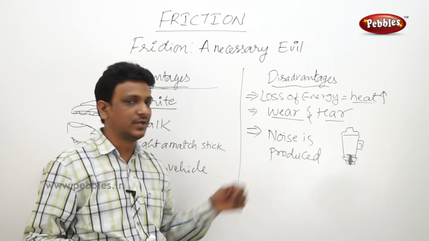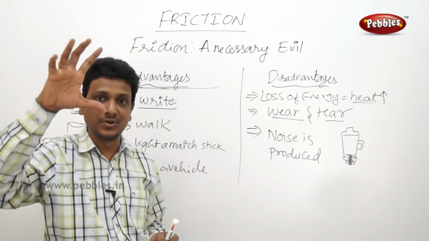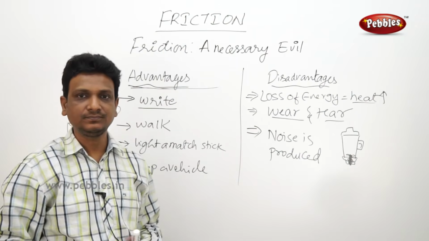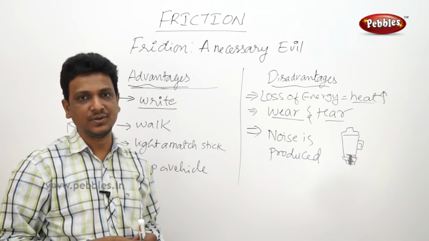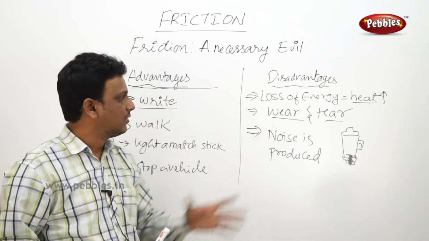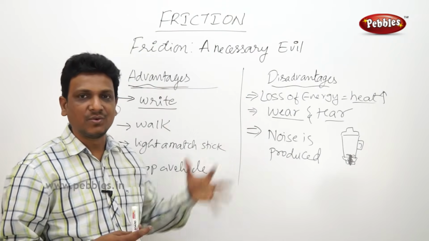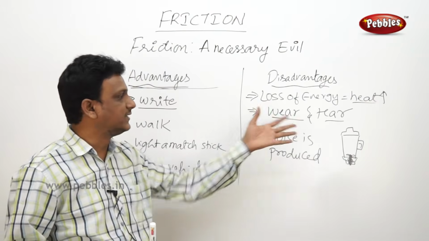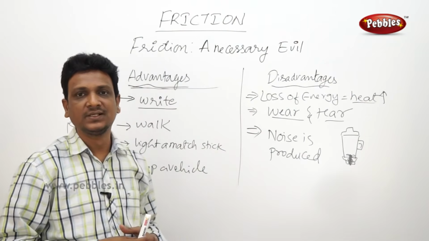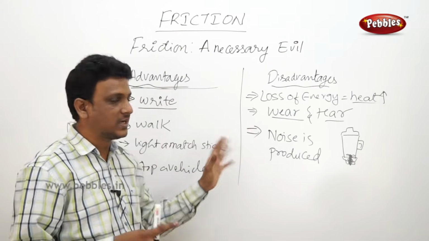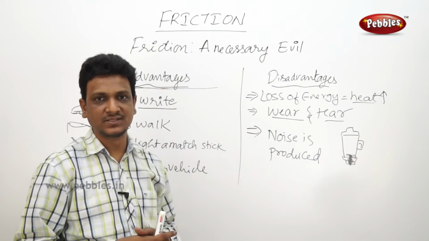The friction causes noise. You rub a piece of chalk on the board, you get some sound. Noise is produced. You rub your hands, heat is produced. So these are all disadvantages which are not required. We don't want anything to be worn out. We don't want any heat to be produced from these mixies and fans. We don't want any noise to be produced from this machinery. But even then it happens.